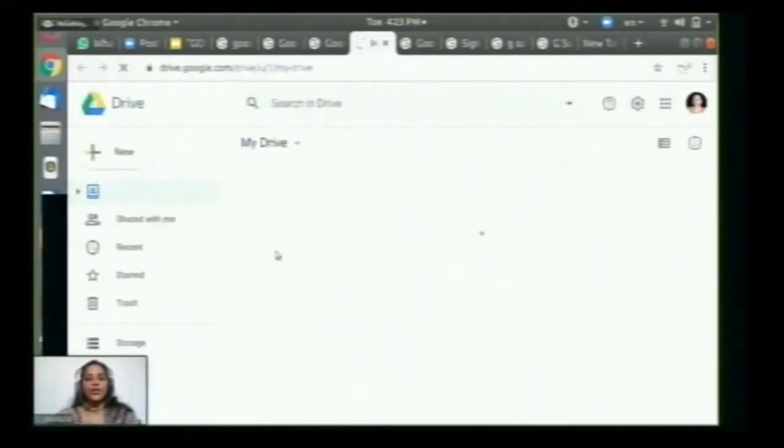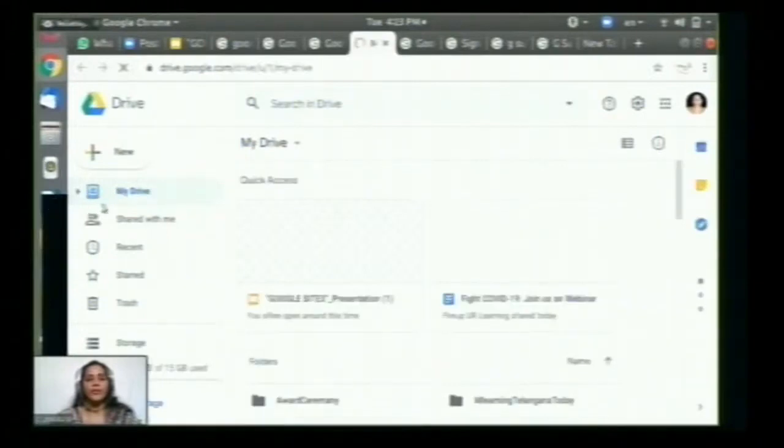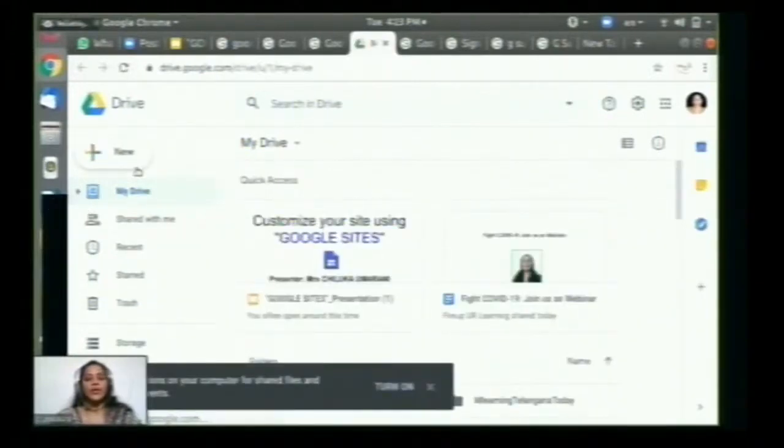By going to Google Drive, here you can see a plus symbol on the left corner. There you have to just click on that New icon.